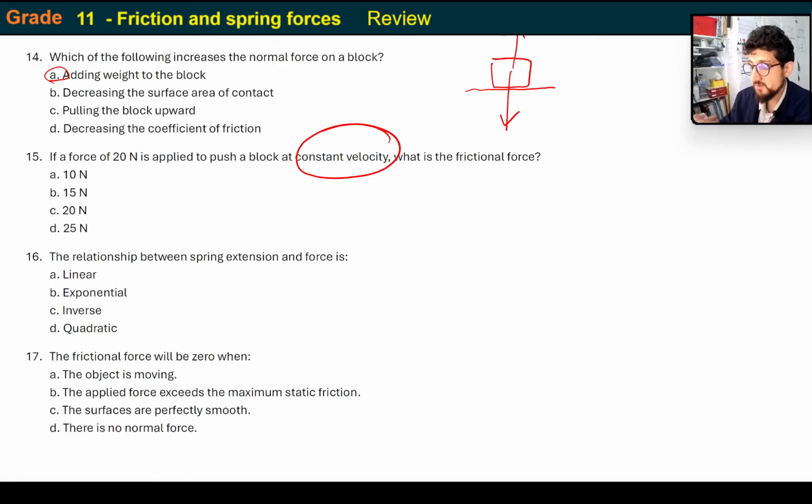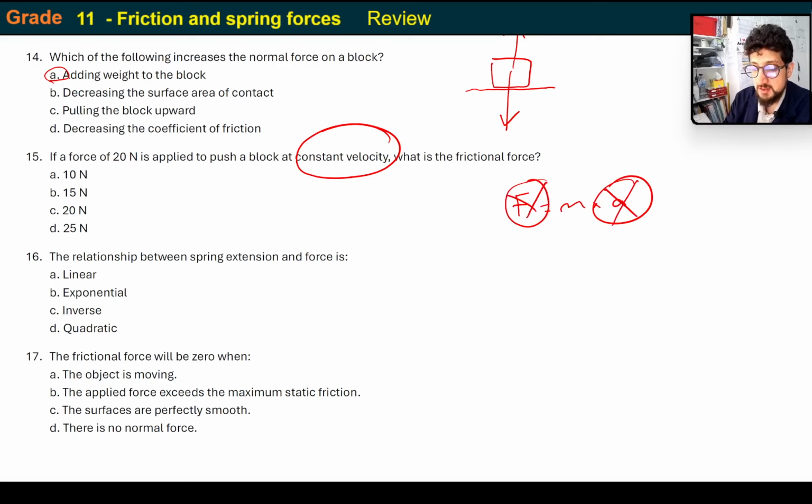When do we have net force? A force of 20 is applied to push a block at constant velocity. What is the frictional force? If it's moving at constant velocity, the net force acting on the object is going to be 0, because force is equal to mass times acceleration, and if there's no acceleration, then there's no net force.